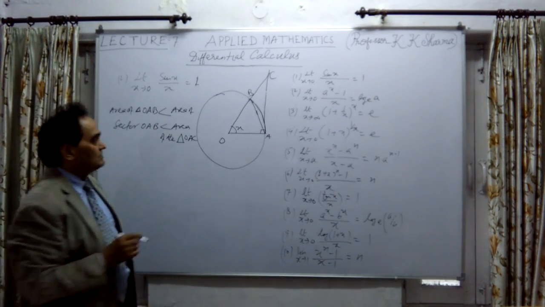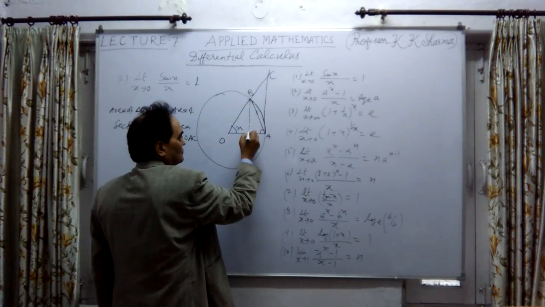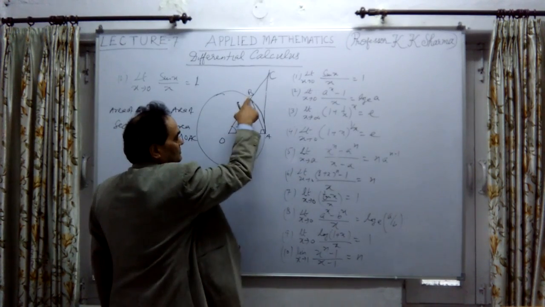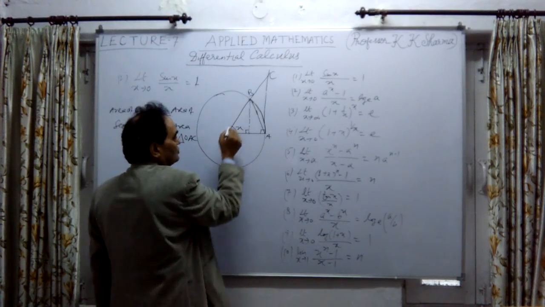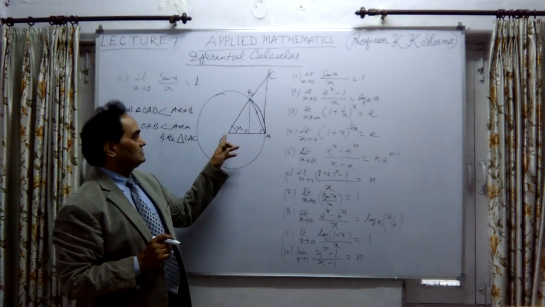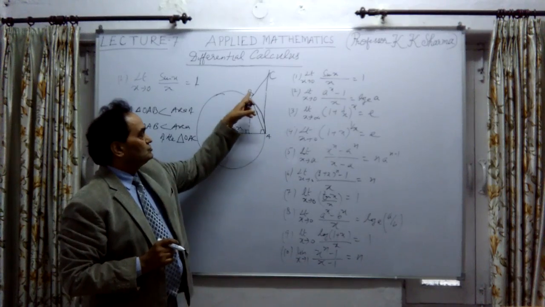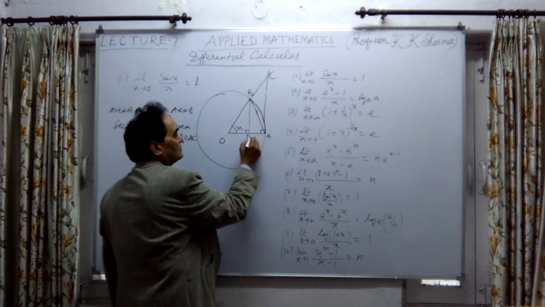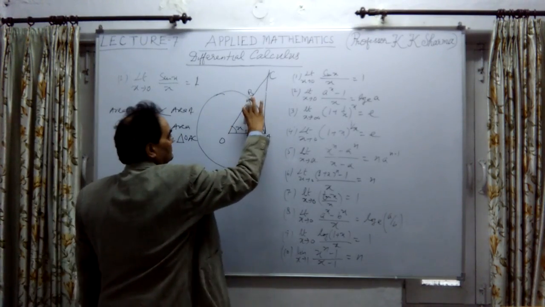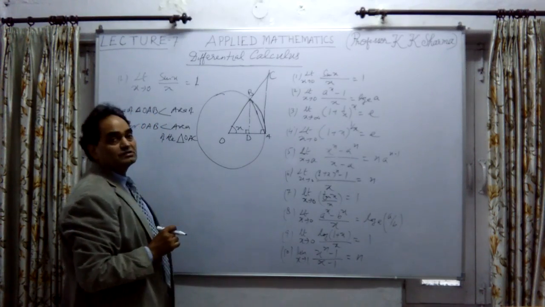Let me describe them. If I draw a perpendicular from B on OA, let me take this point as D. The area of any triangle is half base into height. So the area of triangle OAB is half OA into height BD. BD, the perpendicular upon the hypotenuse, is sin theta, or here sin x.